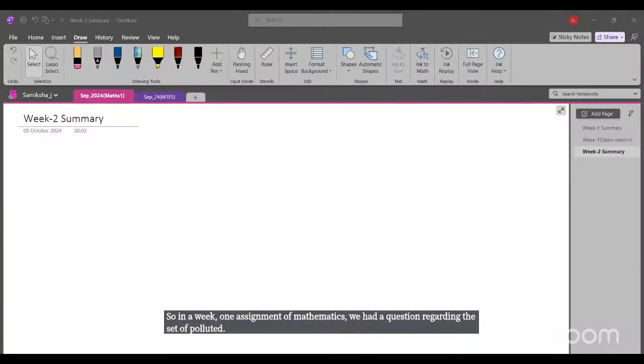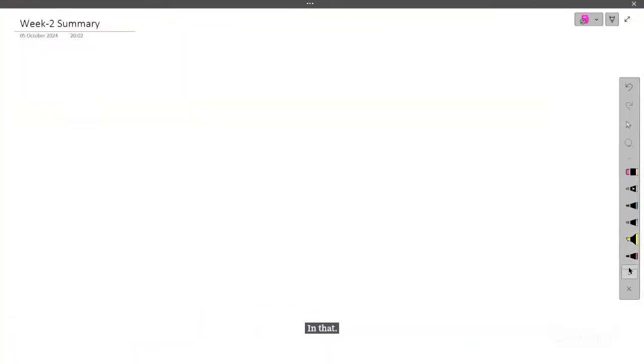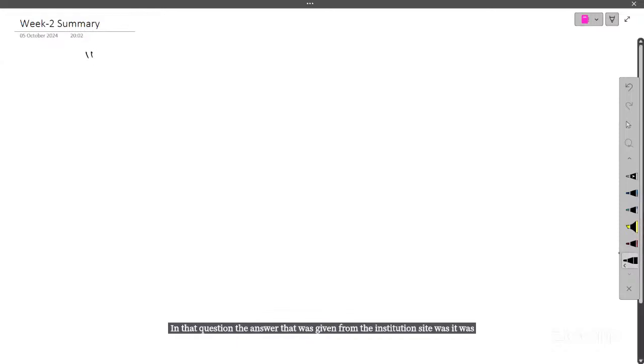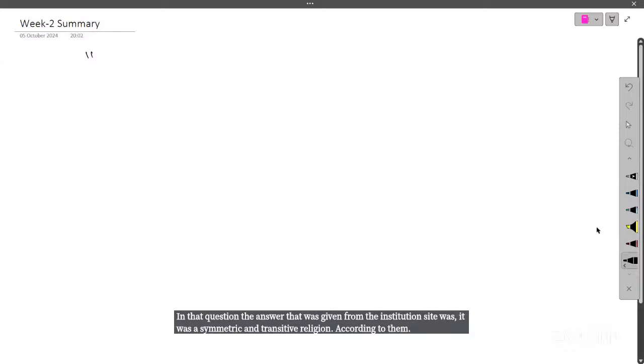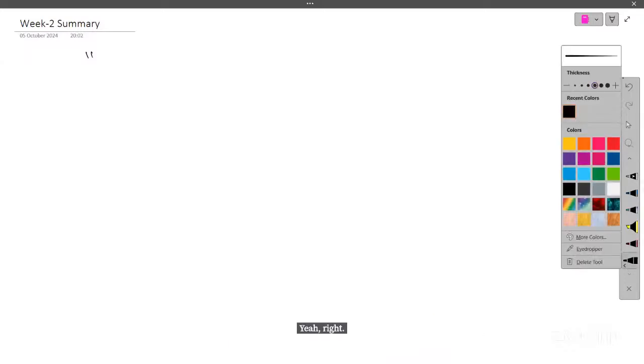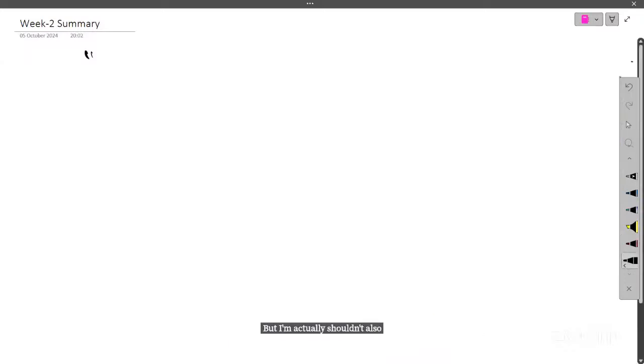Excuse me, ma'am. Actually, I am a JEE category student. In the week 1 assignment of mathematics, we had a question regarding the set of polluted ponds. The answer given from the institution side was that it was a symmetric and transitive relation. But ma'am, should it not also be a reflexive relation?